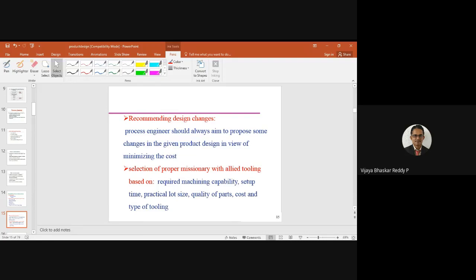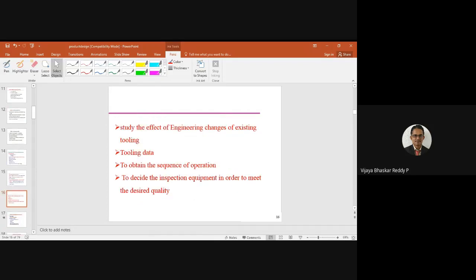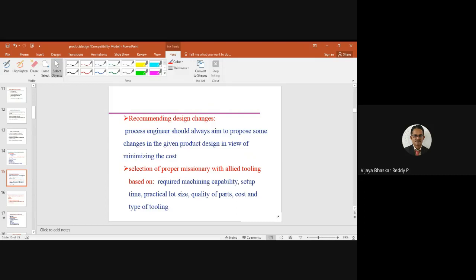Okay. The selection of proper machinery with allied tooling and base, because we know that earlier we were using conventional machines. At present, all the workstations exist. We have a larger number of CNC machines, milling machines and drilling machines in outside industries. They can face the demand effectively. And that is also the responsibility of the process planning engineer. Selection of proper machinery with allied tooling, based on that we can use it. Okay. These are the general recommendations.